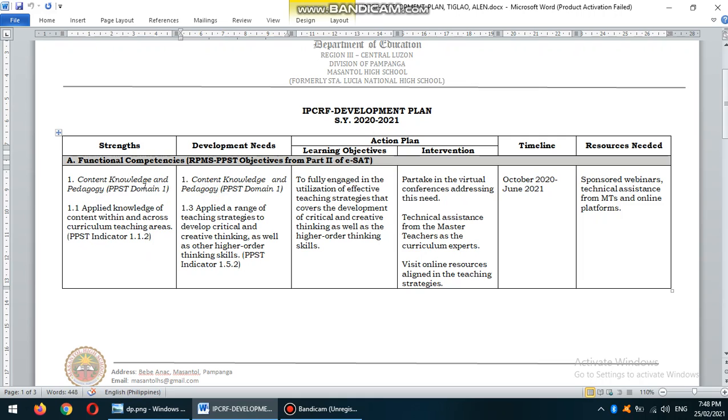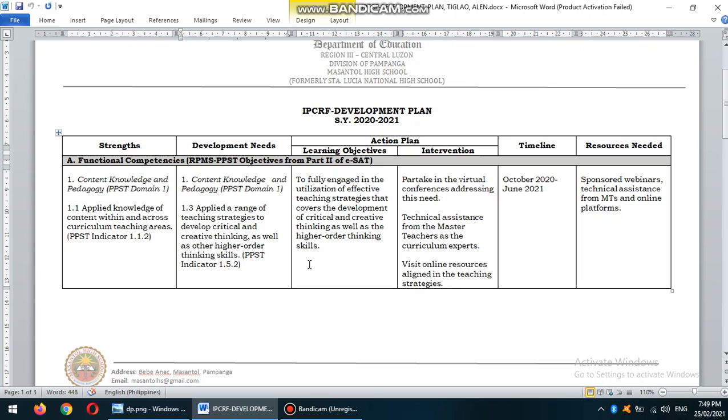Now, in the same domain 1, I also included my least skill as my development need. Now, the result of my ESAT would be apply the range of teaching strategies to develop critical and creative thinking as well as other higher order thinking skills, PPST indicator 1.5.2.